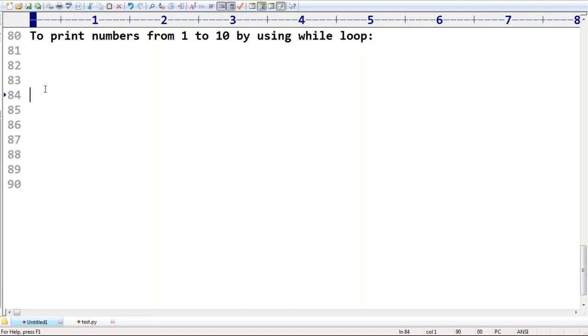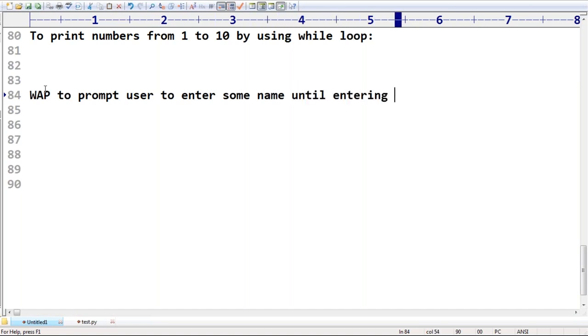Write a program to prompt user to enter some name until entering Durga. This is my requirement, right? How can you do that? Very simple, sir. Very simple.